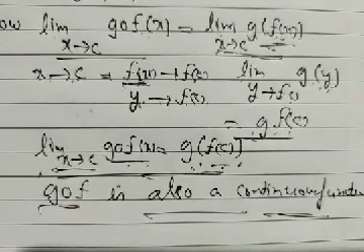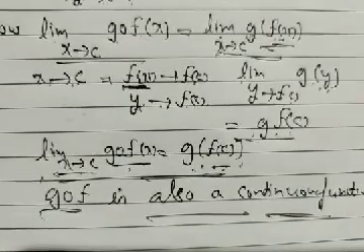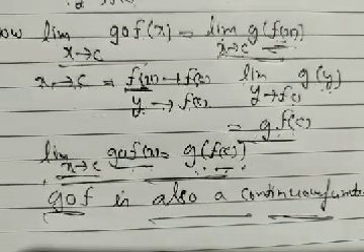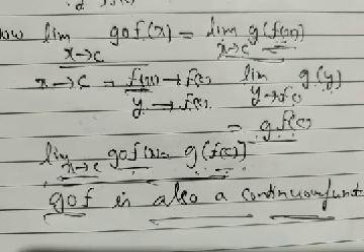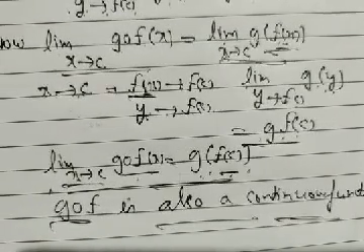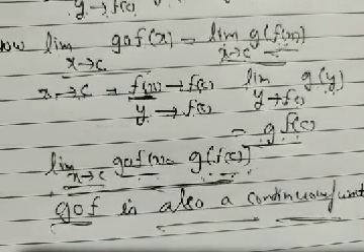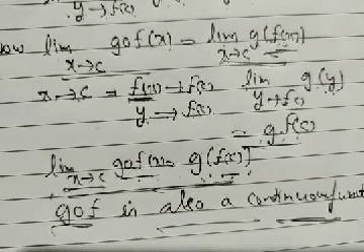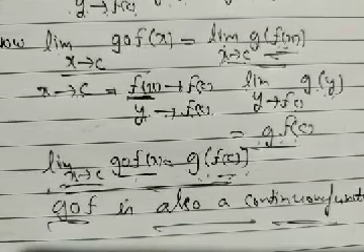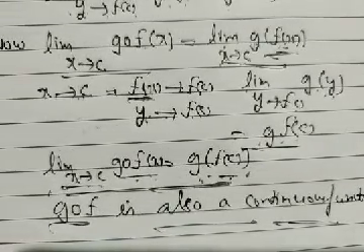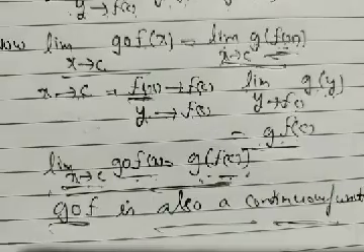Now we are going to start with some examples on the composition of functions. We will do some examples where we show, using the composition of functions, that if the functions are continuous, then the composition is also continuous.